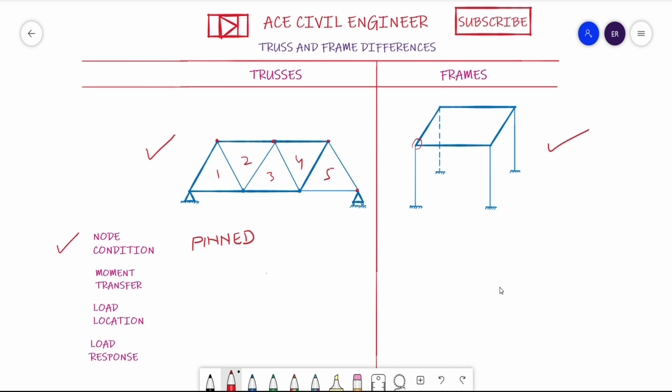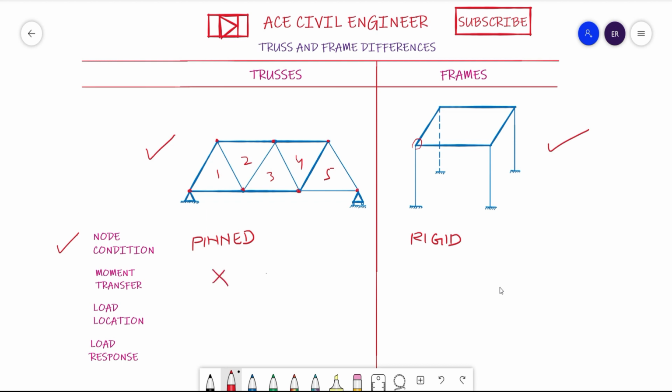But whereas in framed structures, the node is always a rigid joint. So that's why here I will write it as rigid. Now coming to the moment transfer, when the joints are pinned, there is no scope of transfer of any moment. Am I right, friends? If you are freely allowing rotation between two or more connecting members, then obviously you are not allowing any transfer when it is free to rotate relatively. So that indicates that there is no moment transfer.